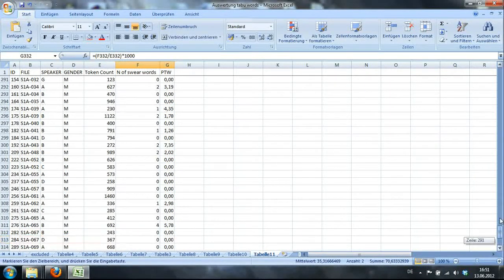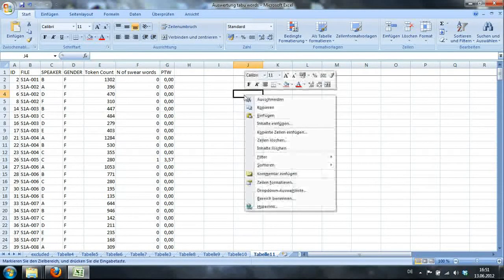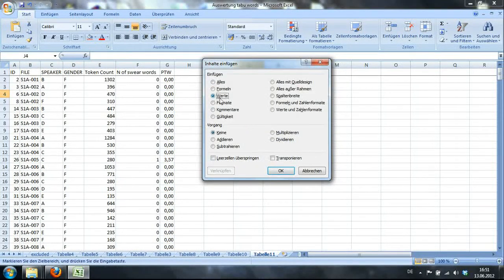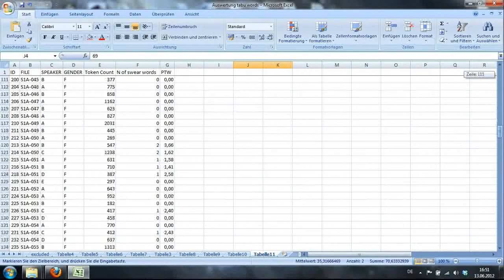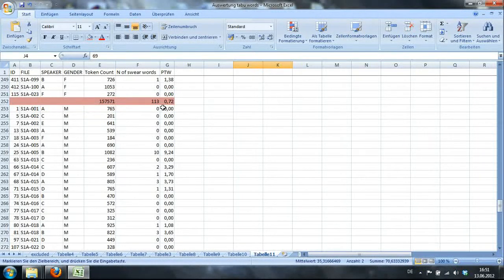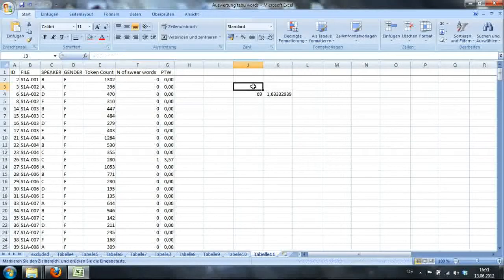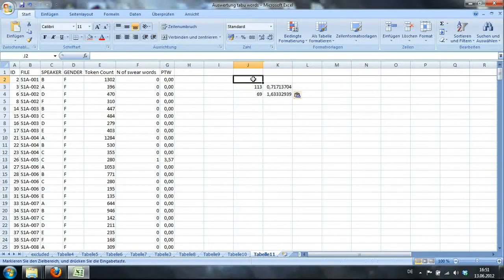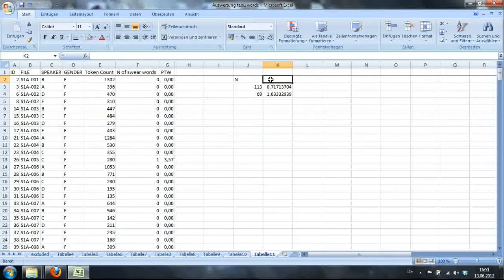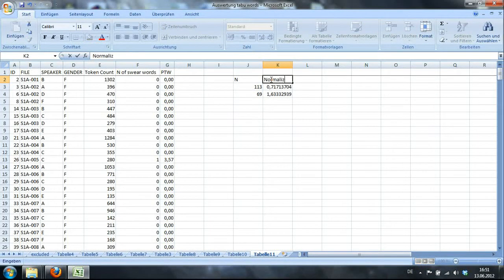Alright, I'll just use these two cells. I copy them and I'll put them here. And of course I go over Inhalte einfügen, Werte. Okay, and I'll do the same thing for females. There they are. Copy, Control C, and here not Control V but Inhalte einfügen, Werte. Okay, so N and normalized frequency. Here we have females, here we have males.